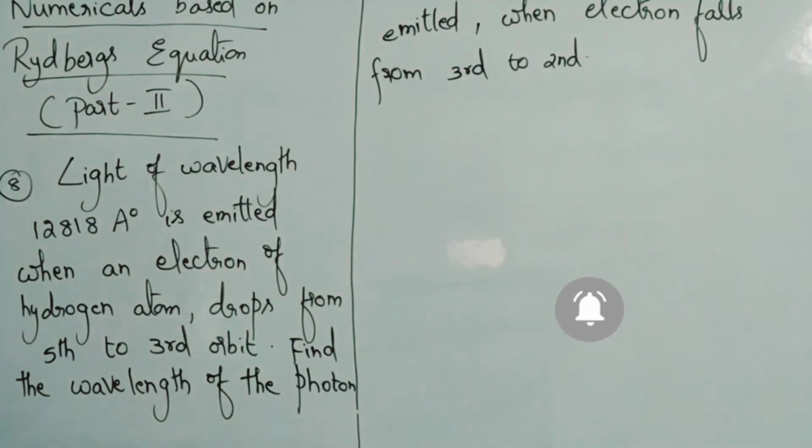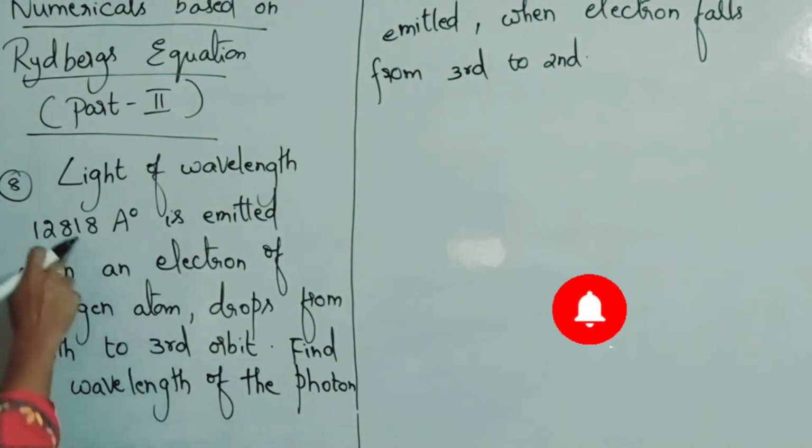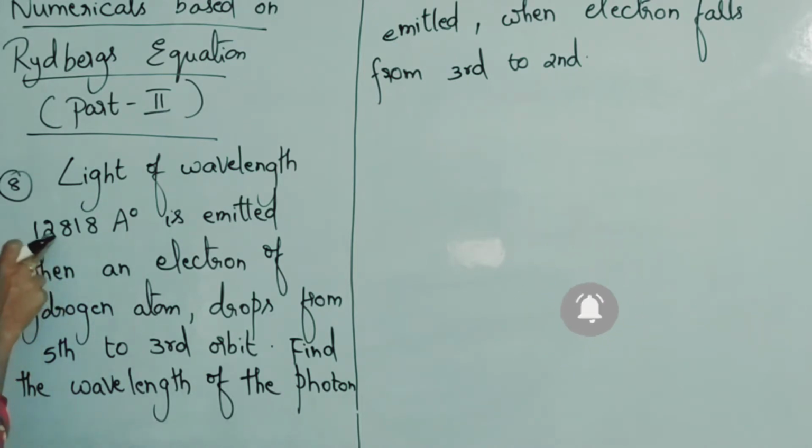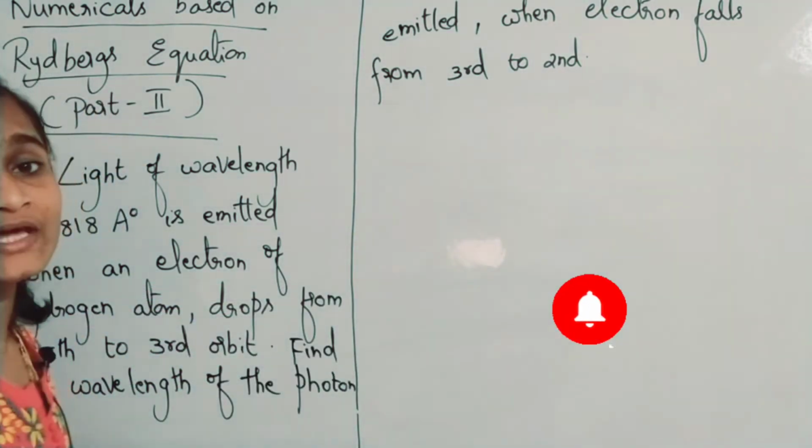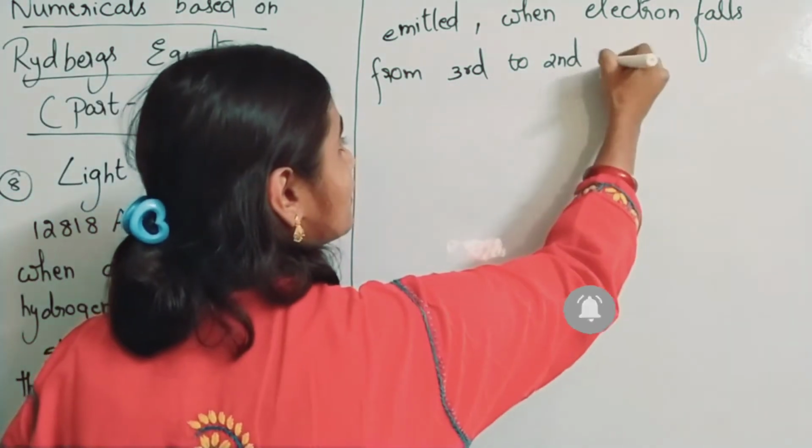This is your question. If the electron jumps from 5th to 3rd, the wavelength of the emitted light is 12818. If it falls from 3rd to 2nd, what will be the wavelength? That is the question.